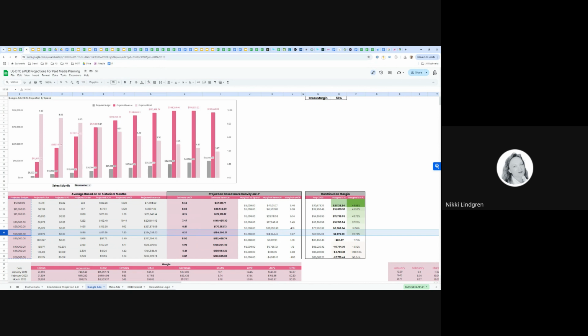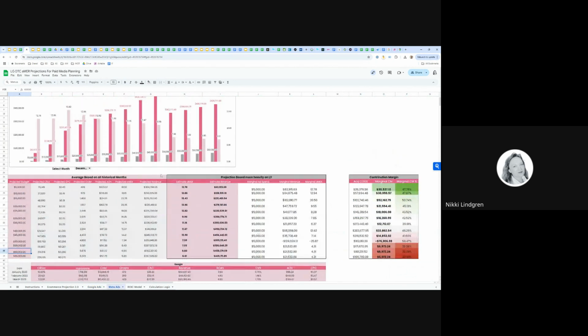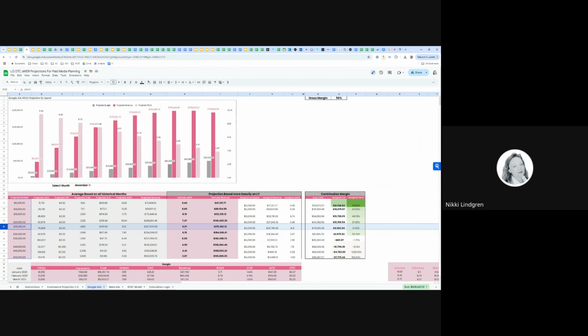We get the client's buy-in, at which point we build the media plan for Google that allows us to spend 30K and hit that 6.15x in acquisition MER. We'll go through and do the same exercise on Meta. And on Meta, we can see that the contribution margin starts to break down for us at $35,000. So there could be a world in which we say, let's spend $35,000 on Meta. We expect to have a really healthy acquisition MER. And therefore, because we're spending an additional 5K here, we'll spend 10K less on the other platform, Google. And in that world, we'll have an even more favorable acquisition MER, as well as contribution margin.